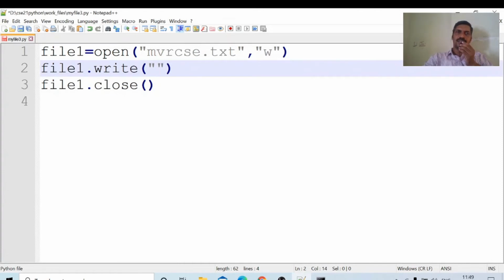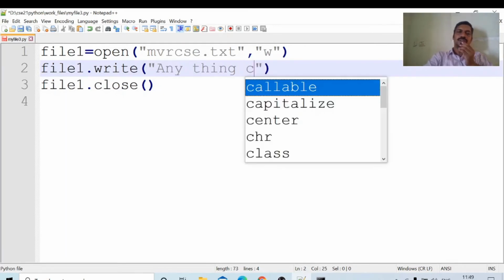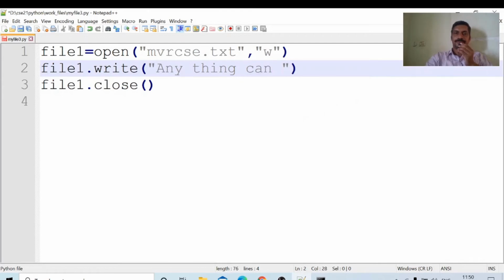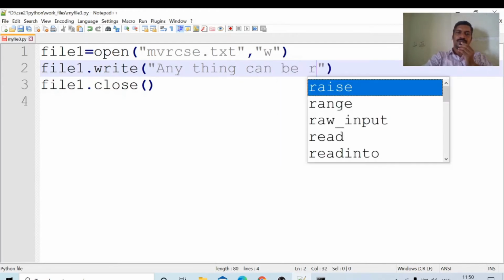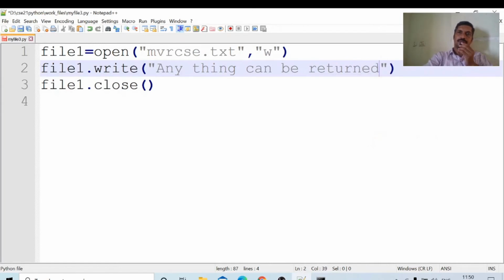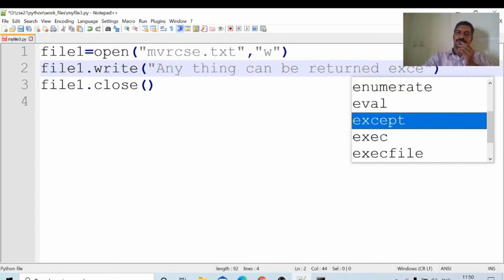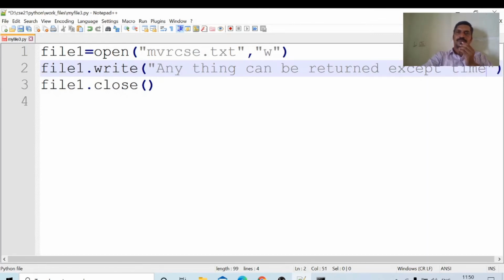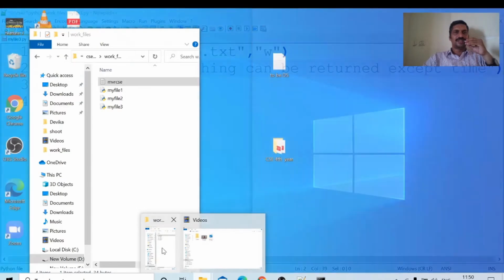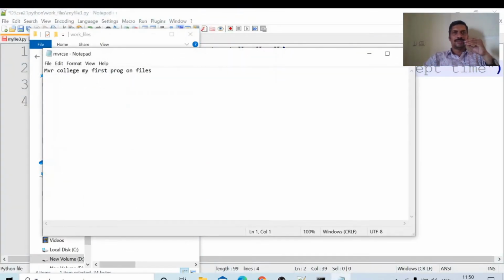Okay, here I will type anything. Anything can be written except time. Some message is there. Already this file is there. What is the message in this one? MVRCSC, my college first program.